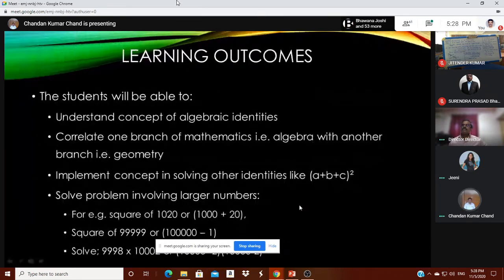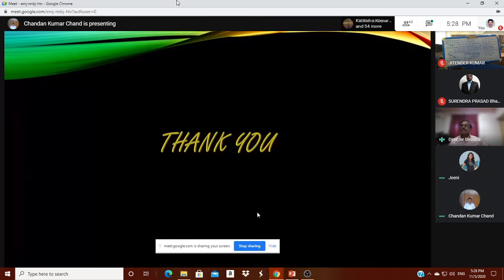Learning outcome: they can link this knowledge of algebra to geometry, and they can solve many other questions like finding squares of big numbers, 101 square, 120 square, and so on. And not only this, the model will help them to understand other similar models to learn algebraic identities. Thank you.